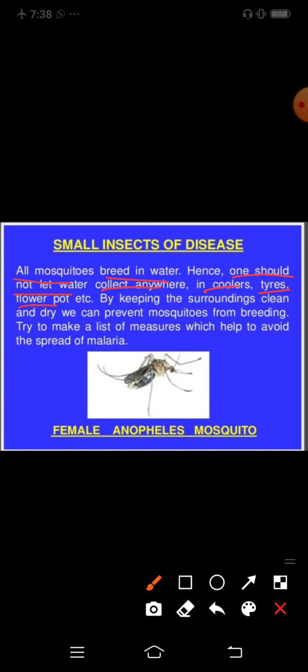Try to make a list of measures which help to avoid the spread of malaria. So students, it is advised that you don't collect water anywhere, like in coolers, tires, flower pots, etc., because all mosquitoes breed in water and lay lots of eggs. That's why their number increases and they are responsible for spreading diseases. You can see here a female Anopheles mosquito.